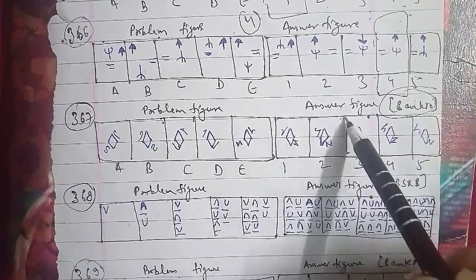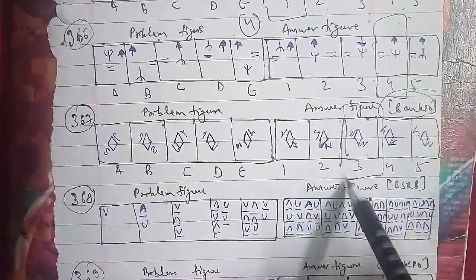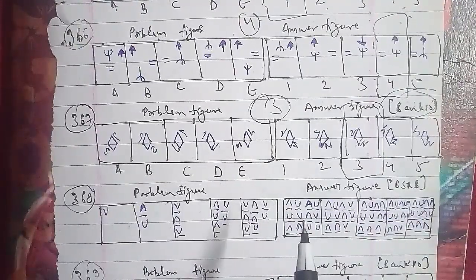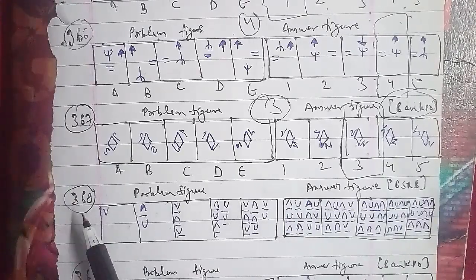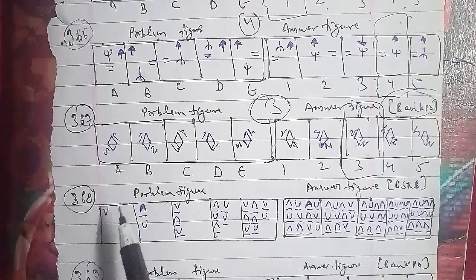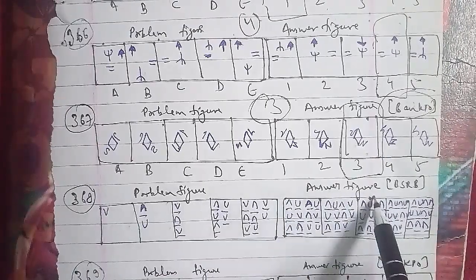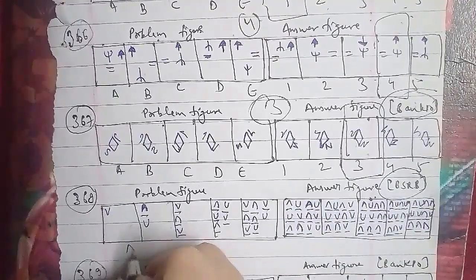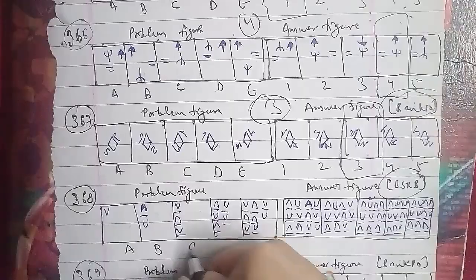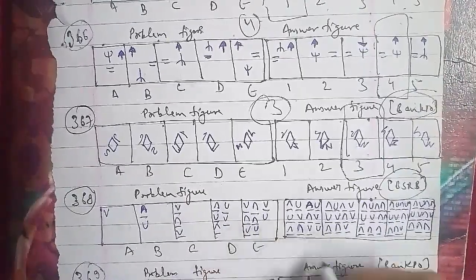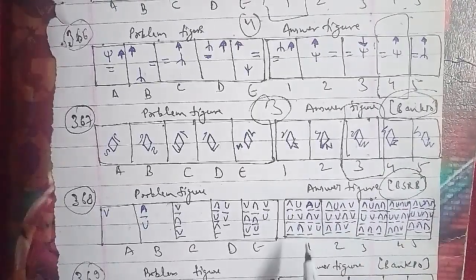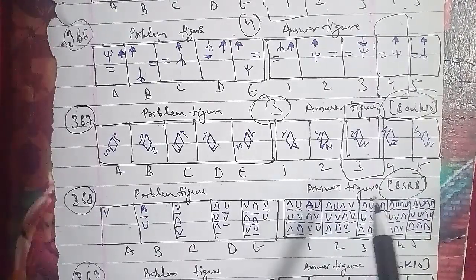Let's go ahead with another one, that is the 368th question of the session. These were the problem figures and these were the answer figures as well, which has been asked in the BSRB question papers here. That is your A, B, C, D and E, and for the answer figure we have 1, 2, 3, 4 and 5 as well, where 1, 2, 3, 4 elements are added to a figure in a set order and the pre-existing symbol gets inverted in each step. So after the E figure, we will be having a first figure